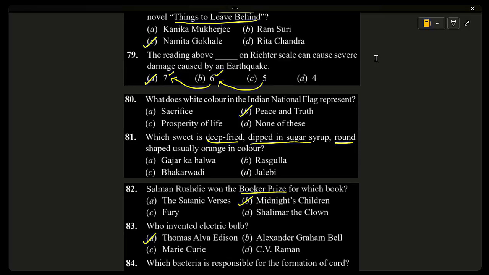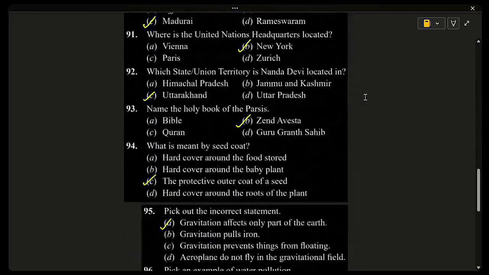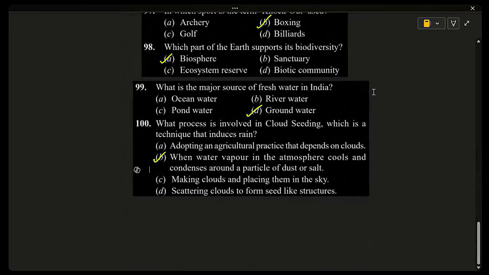Another doubt. Yes, 99. What is your doubt? Sir, why can't it be option C? Pond water is very limited. Actually, pond water is not that fresh. It is prone to pollution because it is stagnant water. Yes, sir, pond water also we can drink, but it is very small in area.